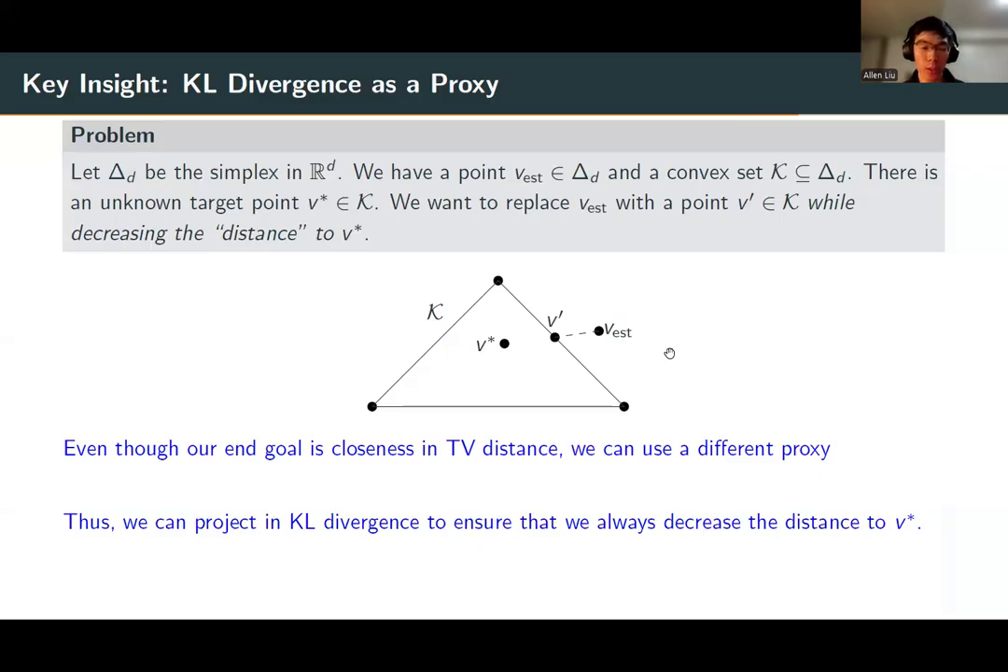So thus, to solve this kind of clean abstracted problem, we want to project in KL divergence. This will ensure that we always decrease the distance to V star, at least when measured using KL.